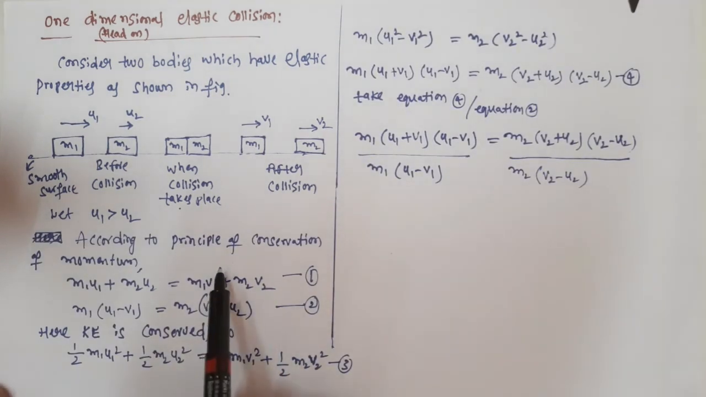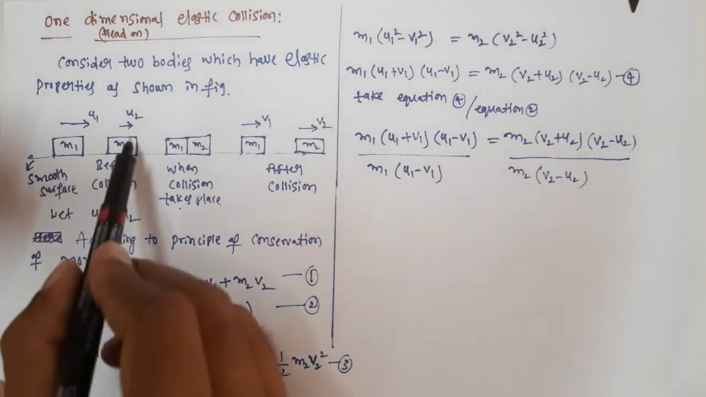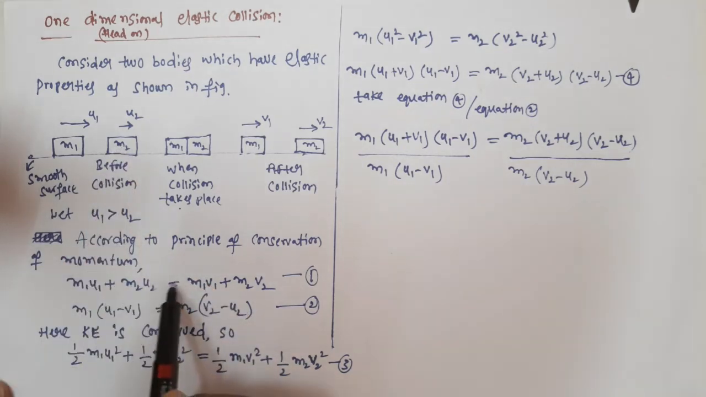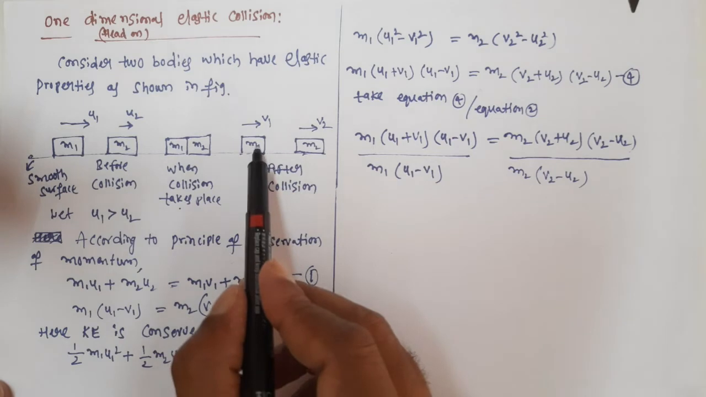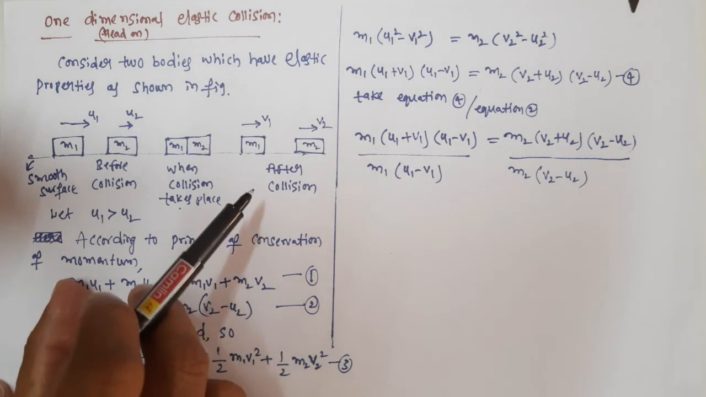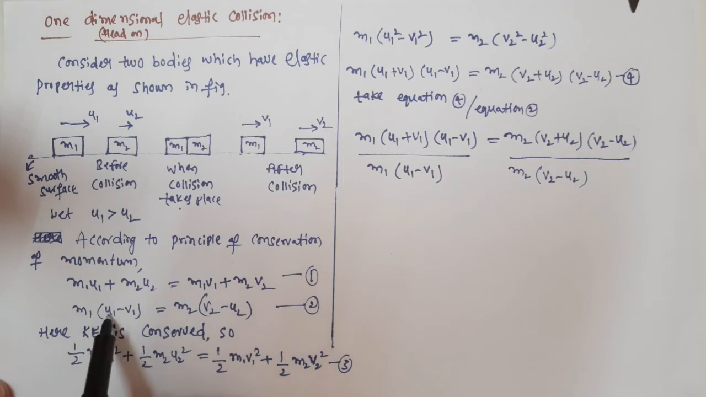Here we can apply conservation of momentum. Initial momentum, before the collision, that is the momentum of this body plus the momentum of this body, m1 u1 plus m2 u2, is equal to the momentum of the two bodies after collision. The momentum of this body is m1 v1, the momentum of this body is m2 v2. Momentum before the collision is equal to momentum after the collision. Take m1 common, bring the v1 term this side and bring the m2 u2 term this side. Then m1 into (u1 minus v1) equals m2 into (v2 minus u2).